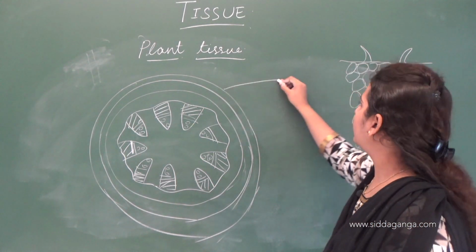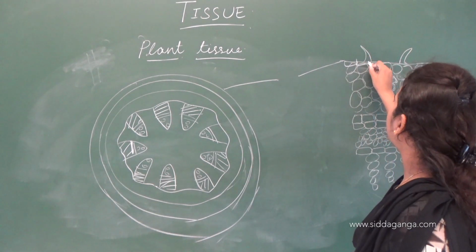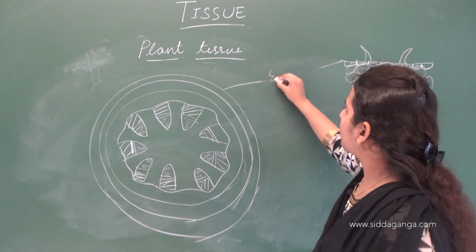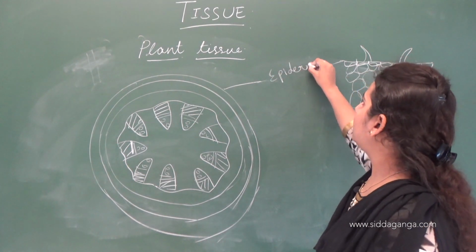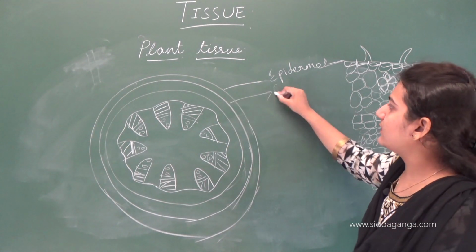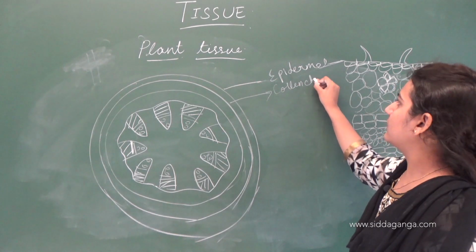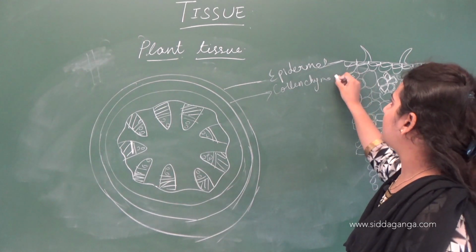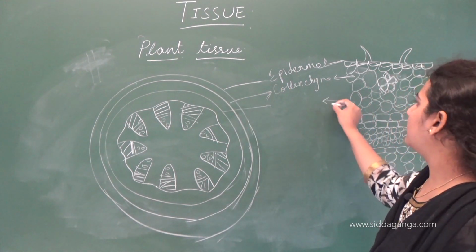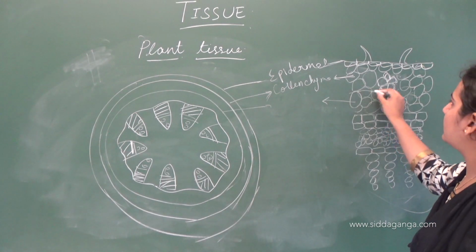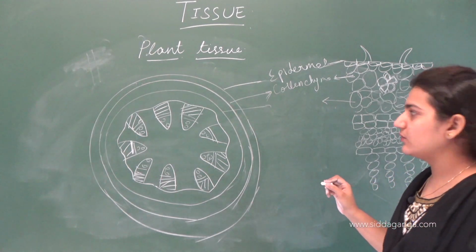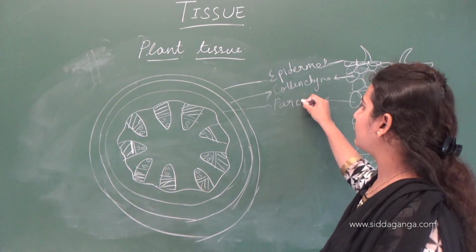This is epidermal. Here epidermal cells are present. And this is collenchyma cells. Right after the epidermis, collenchyma cells are present, and there is a differentiation between these cells. Here more intercellular spaces are present, and these are somewhat compactly arranged. This is parenchymatous cells.